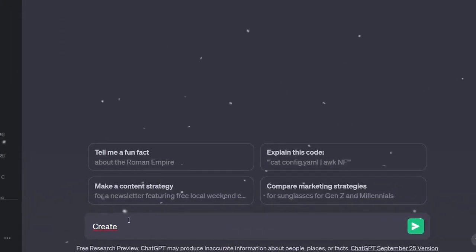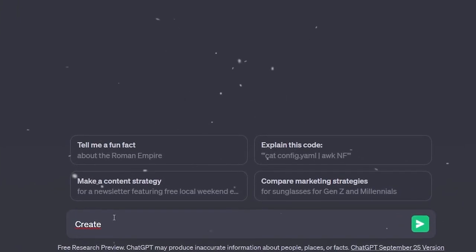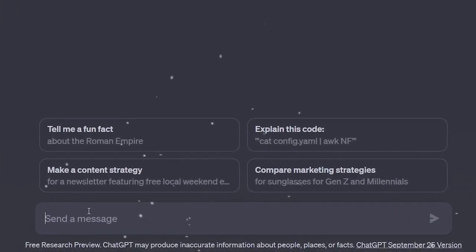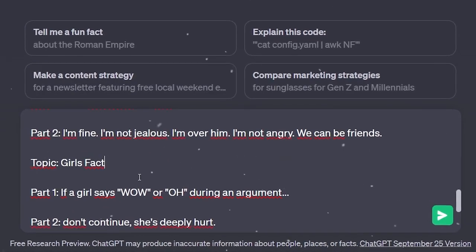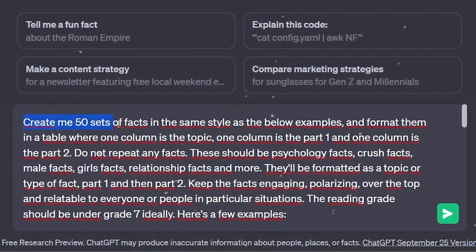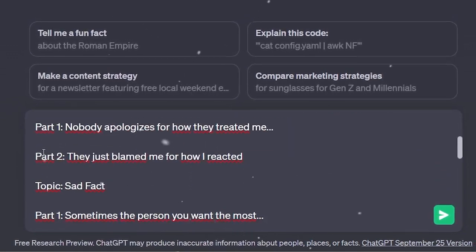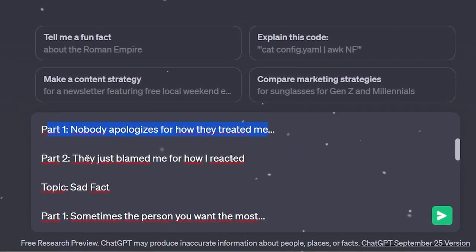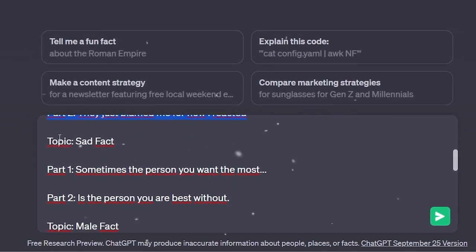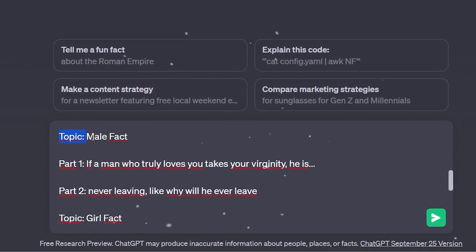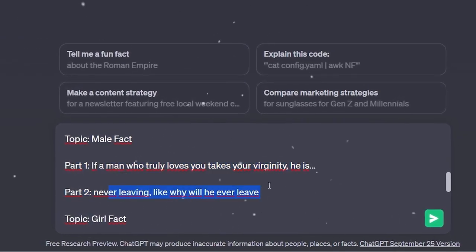So let me explain the process further. We'll start by copying and pasting the prompt into the AI tool. This prompt is designed to instruct the AI to create 50 different sets of facts, with each set comprising a topic, a part 1 and a part 2, similar to what you've seen in the example video. I've also provided a list of examples below to guide the AI and ensure that the content is formatted in a way that can be easily copied and pasted into our next tool.